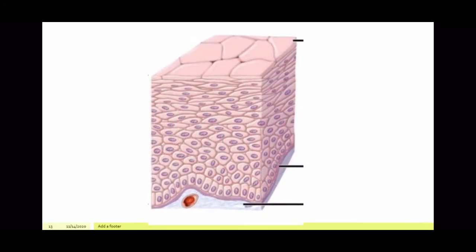Then you have stratified epithelium. Now here if you see, this is a tissue that is made up of many different layers of cells. This is present in the outer layer of the skin, and because it's made up of so many layers, that itself gives you an idea about its function. It is to protect the organ, to prevent the damaging of the organ.